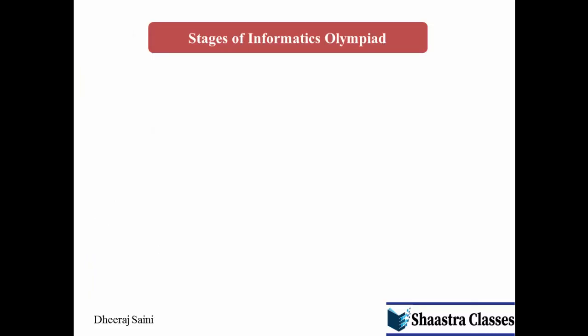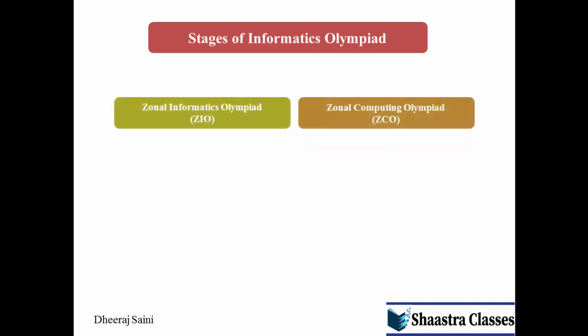So let's look at the Informatics Olympiad, that is a programming competition for high school students. At zonal level, there are 2 competitions which a student can opt for. One is the Zonal Informatics Olympiad and the second one is the Zonal Computing Olympiad.